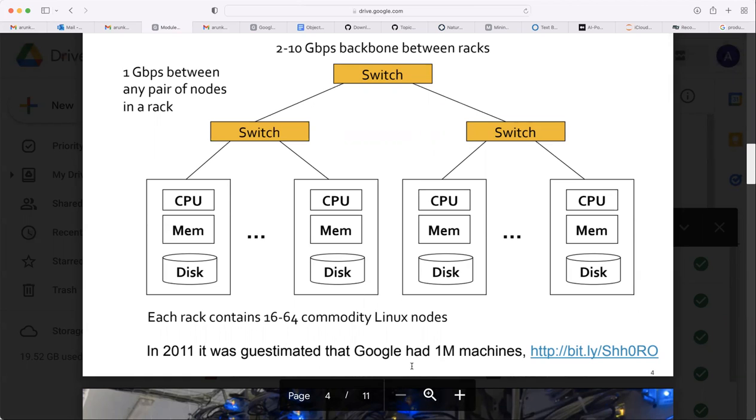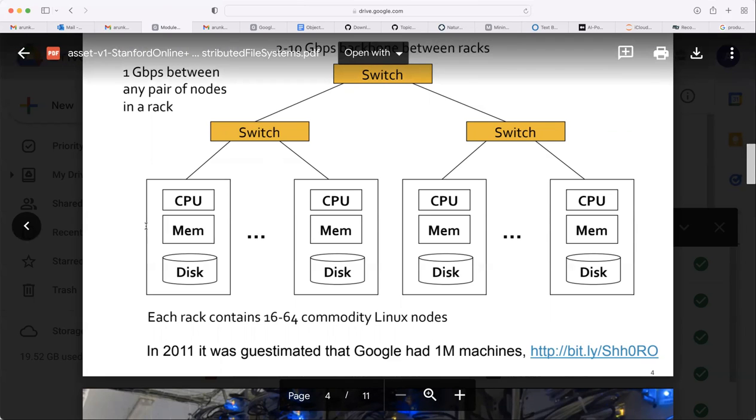Commodity is a common English term, right? Commodity means any usable product. Anything, right? A commodity means it's a group with a common purpose, something that is used for some purpose. That is commodity. So for this purpose, if you have Linux nodes, 16 to 64, they will be in one rack.